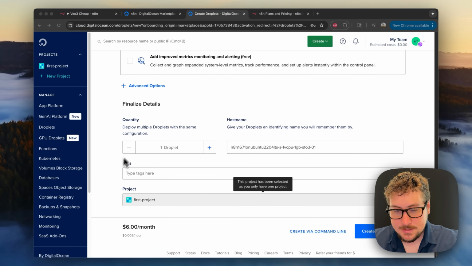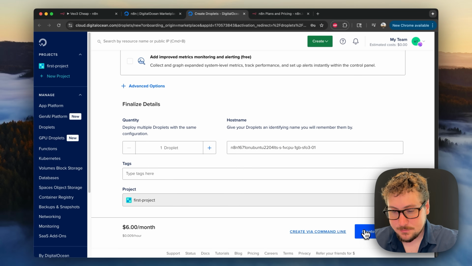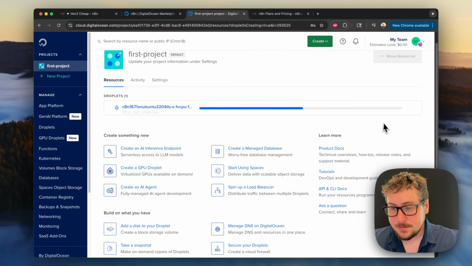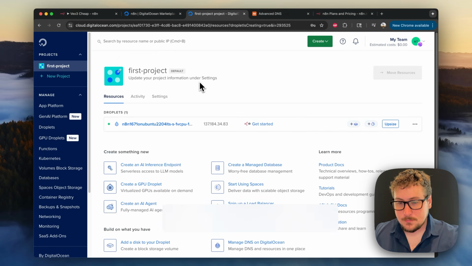We don't have to do anything else. We just have to hit create droplet. And if you don't already have a project, I just created a first project right there. And now the droplet will be spinning up, and once it's loaded, we can move on to the next step. Okay, once your droplet has spun up, you'll have its IP address right there.